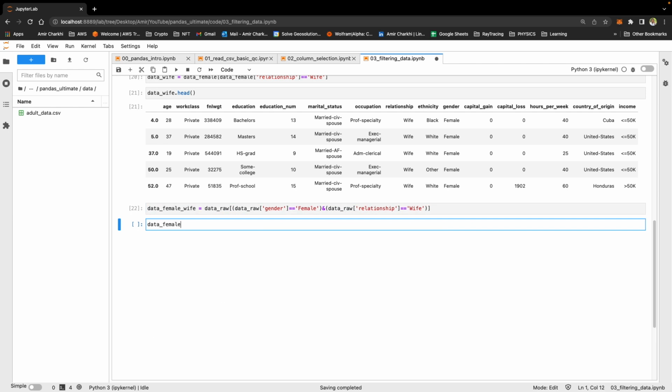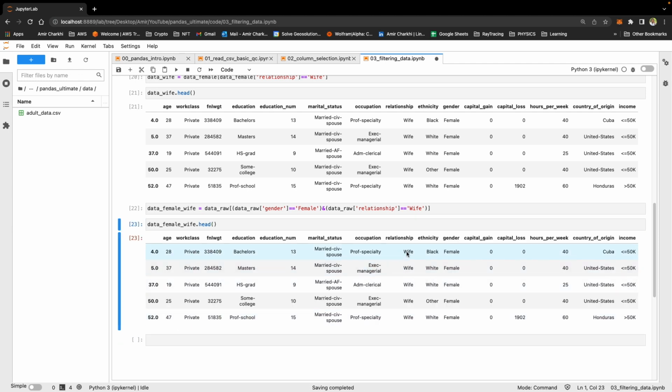Let's look at the head of the data that we just made, dot head. So that's exactly the same. So once you have a couple of conditions, 2, 3, 10, doesn't matter, you can just add them in between parentheses and with an and sign in the middle.